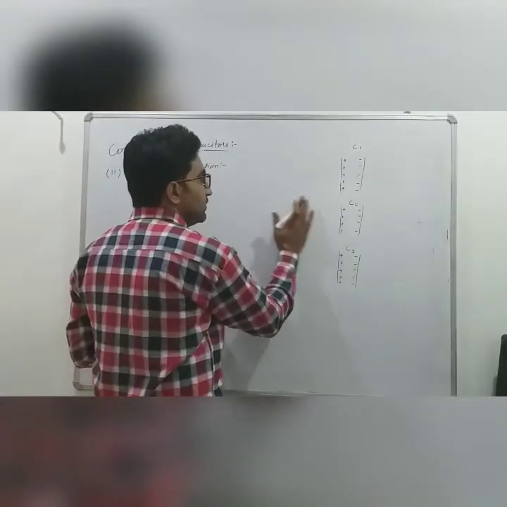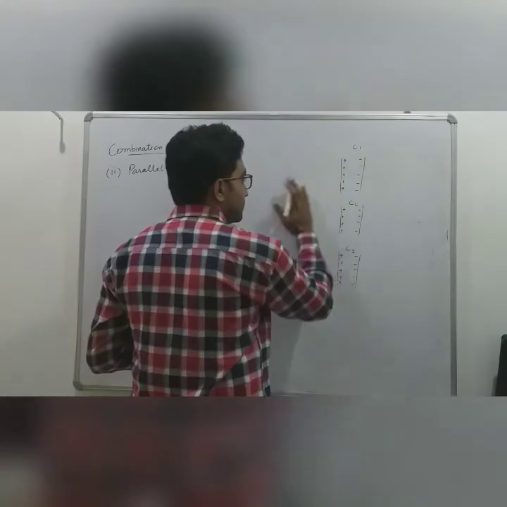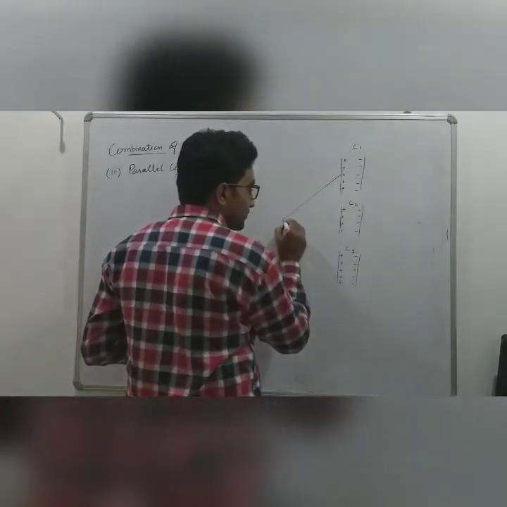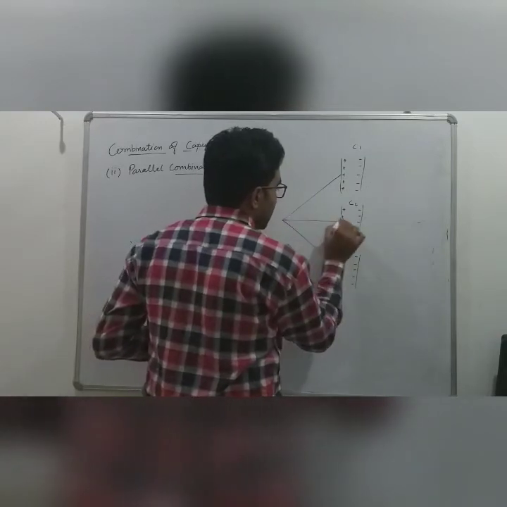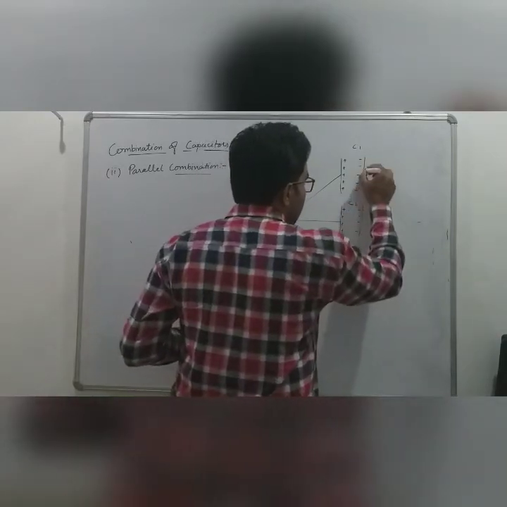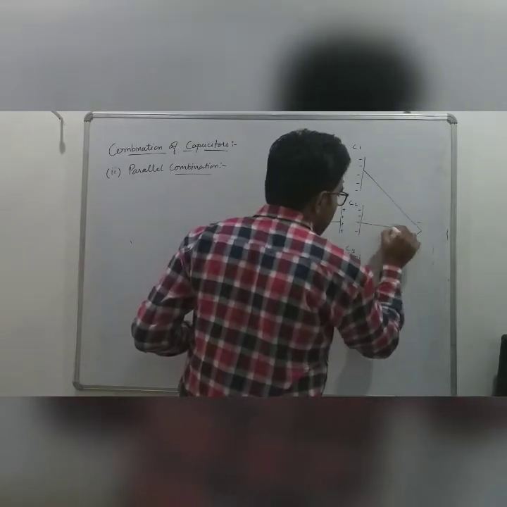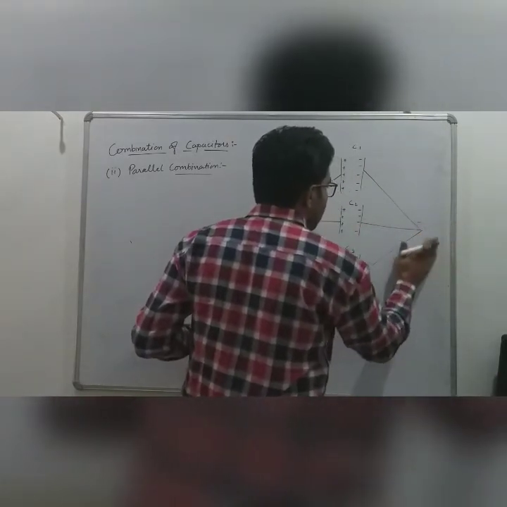According to the definition, if all the positively charged plates are connected to one terminal and all the negatively charged plates are connected to another terminal, then the combination is said to be in parallel.